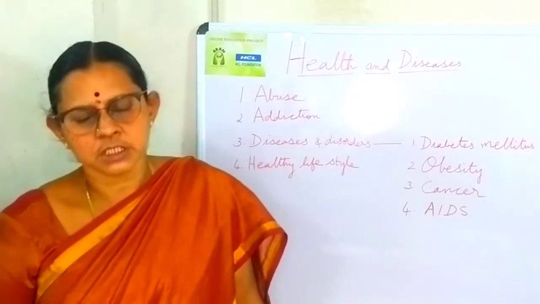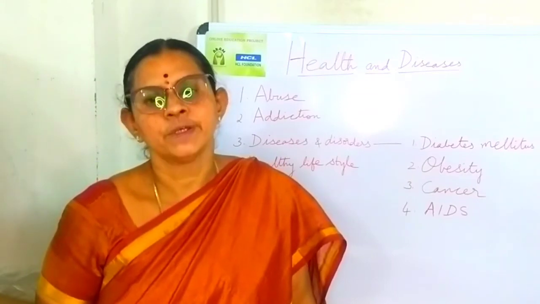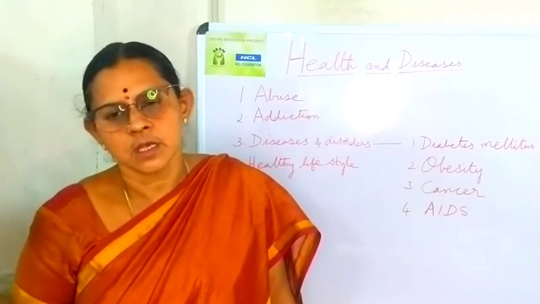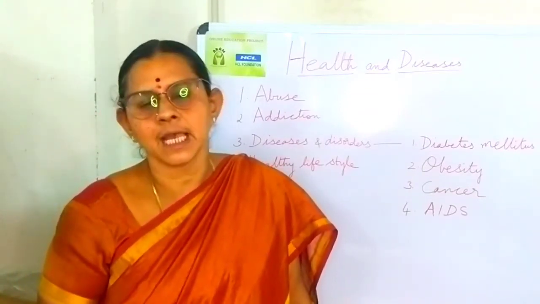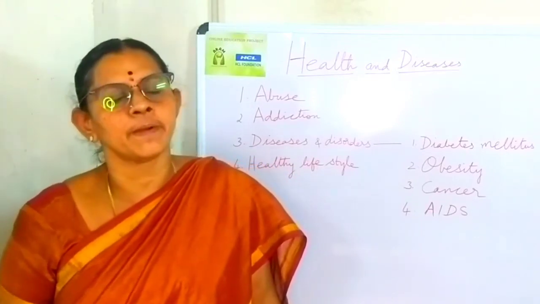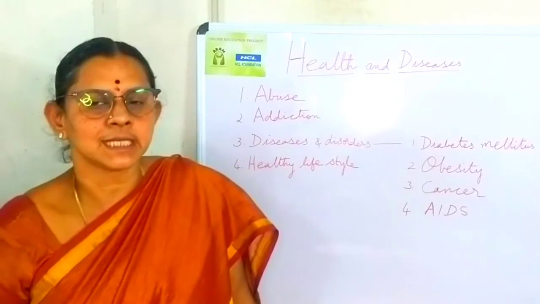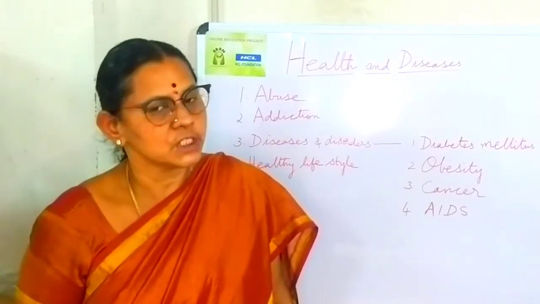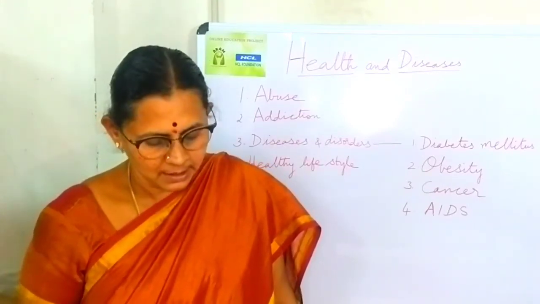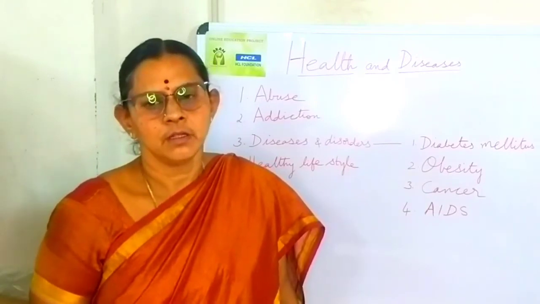Then diagnosis. How do we test whether we have AIDS? We have two tests. One is ELISA, enzyme linked immunosorbent assay. The other is Western blot. This Western blot test is actually a confirmatory test for AIDS. Then next is treatment.